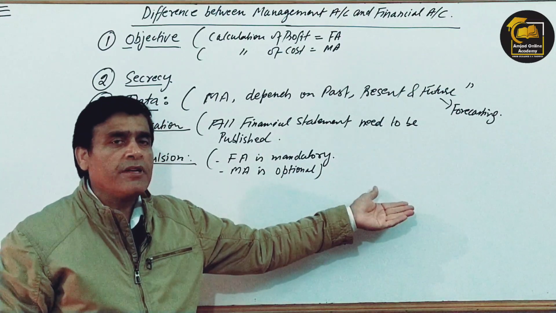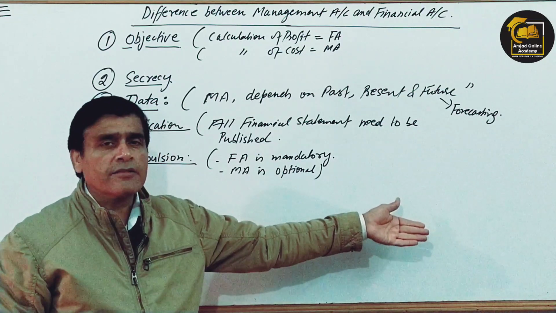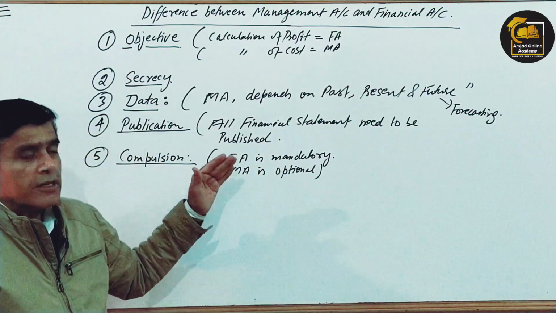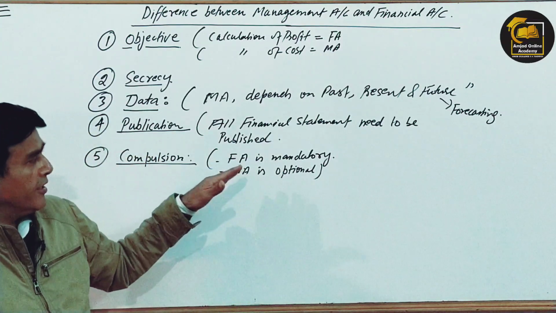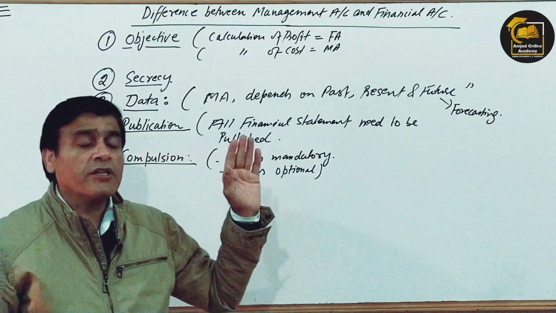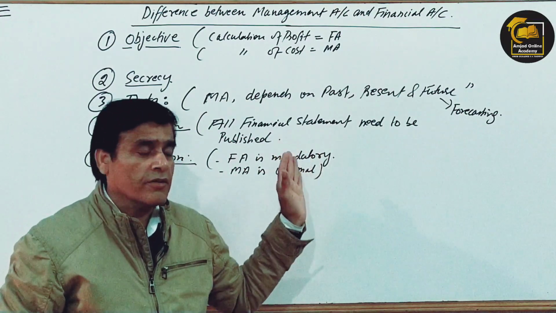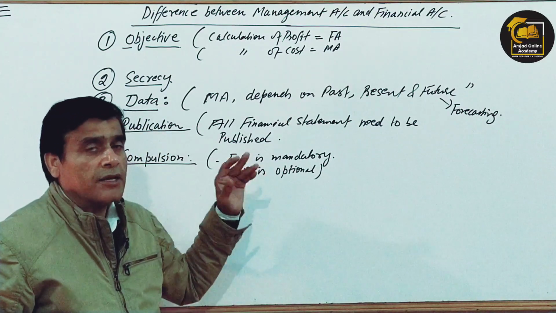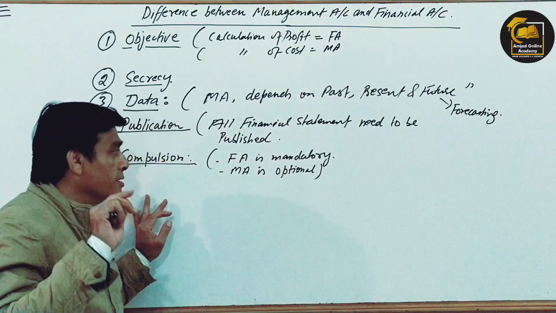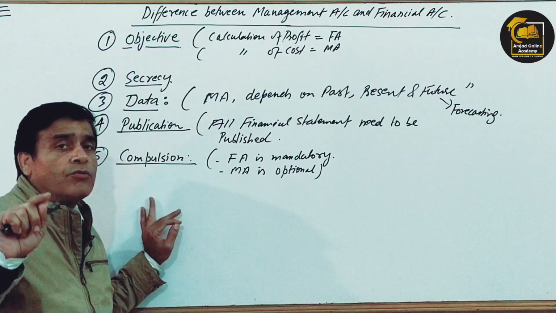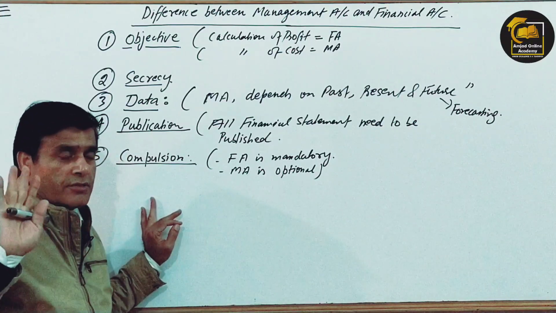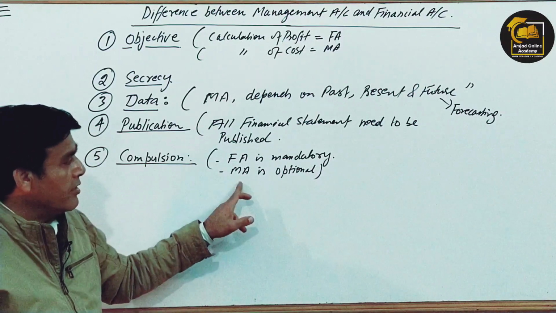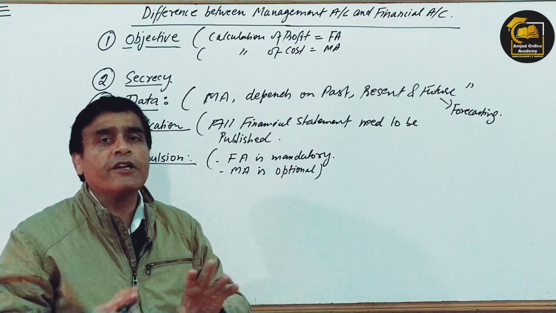However, there have been a lot of amendments, right? Latest, we are following the 2013 Amendment Act, the Companies Act 2013. But even if you refer to the oldest version, 1956, according to those guidelines it is compulsory to maintain the financial accounting records, but no such compulsion exists in the case of management accounting. Management accounting is completely optional.